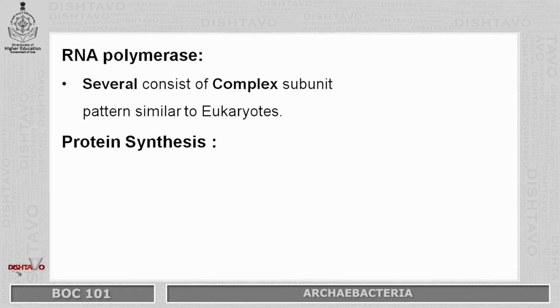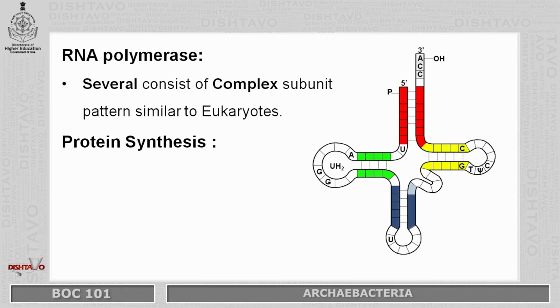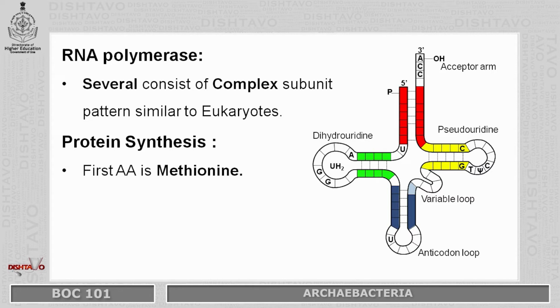Protein synthesis. This is the structure of tRNA which has acceptor arm, pseudouridine, variable loop, anticodon loop, dihydrouridine loop. So the first amino acid in protein synthesis is methionine and there is no thymine in the common arm of tRNA.